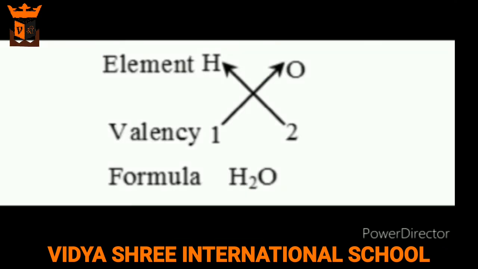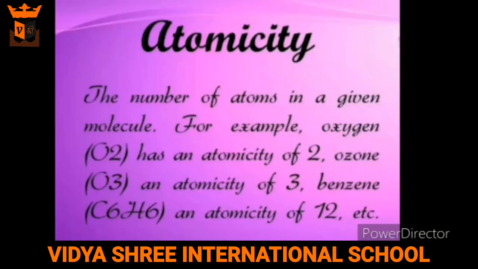Similarly, in case of water, the elements are hydrogen and oxygen. We will be writing the symbols and then their valencies. After that, the valencies will be cross multiplied with the symbols, and then we will get the formula of water, that is H2O. Our next topic is atomicity.